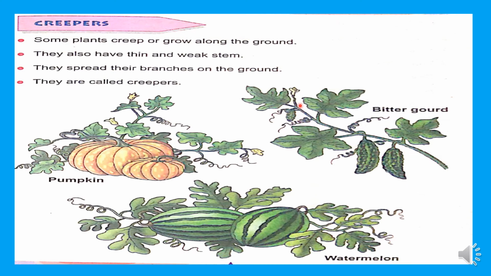They spread their branches on the ground. They are called creepers because they creep along the ground.